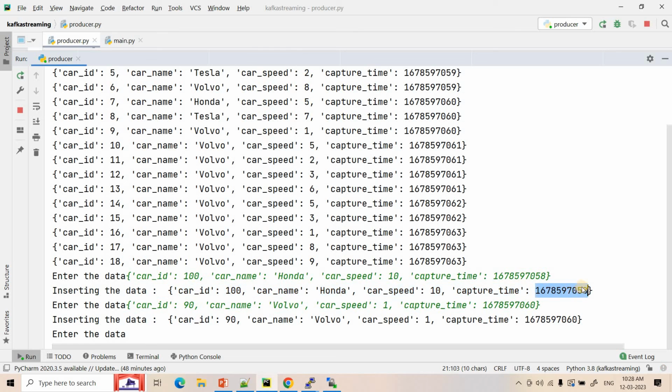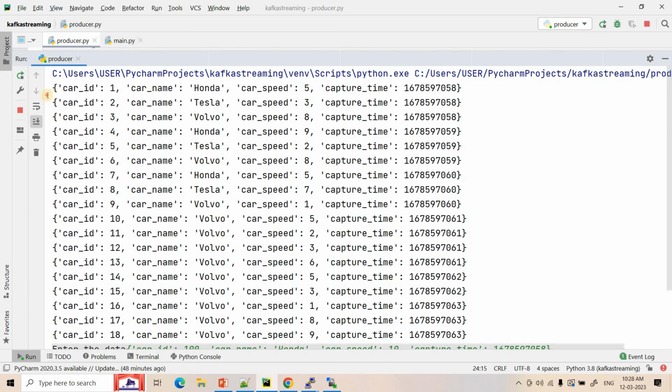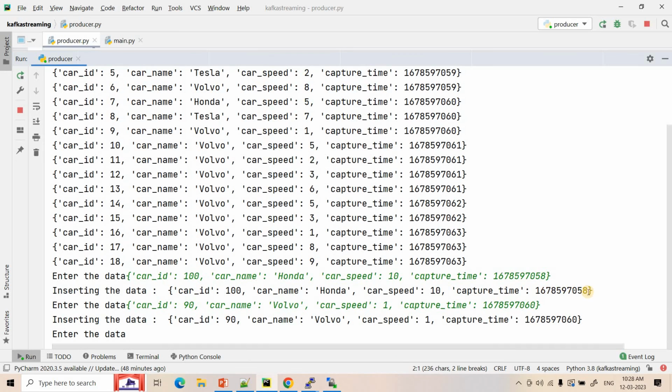Actually, this particular event, if you see, should come at 058.0 to 058.9 in that window. Where was that window? That window was actually here. But we have published it here. This particular event we published after the current time is running at the 063 window, that is 063.0 to 063.9, when it is running.